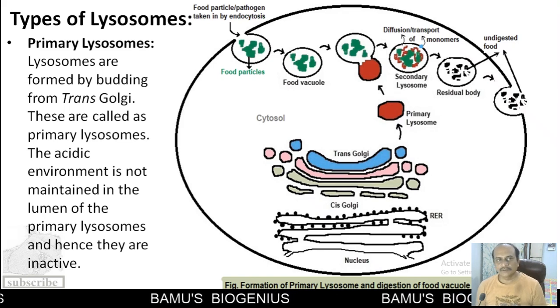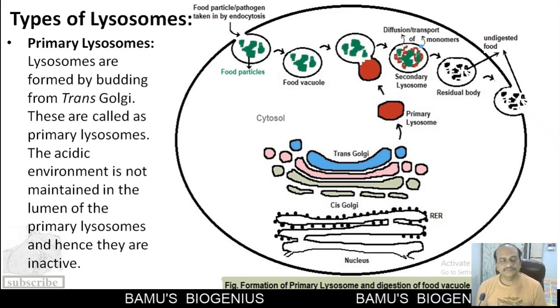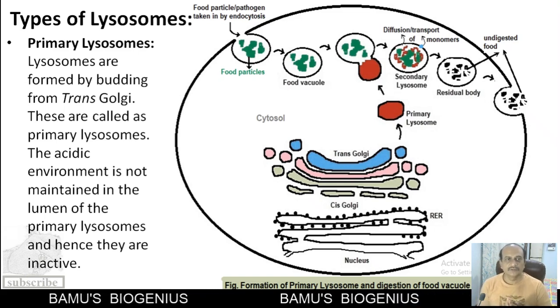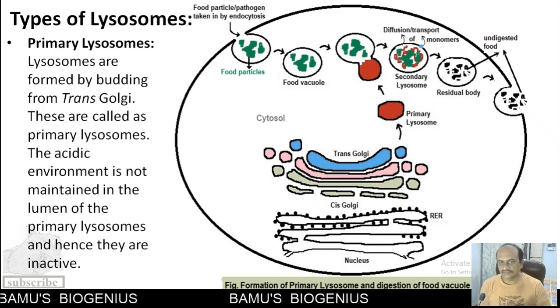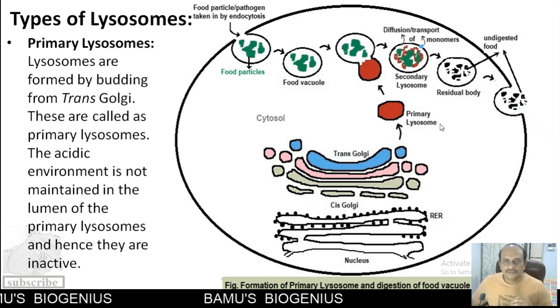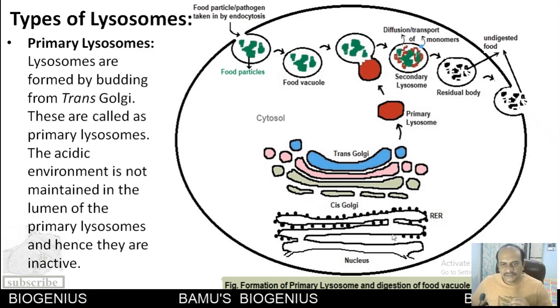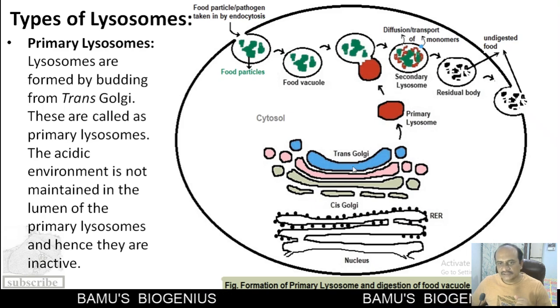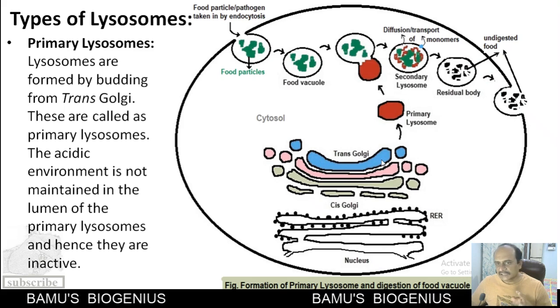Now, when we talk about types of lysosomes, there are three types. The first one is the primary lysosome. Lysosomes are formed by budding of the trans Golgi. See here, this is the nucleus, this is the RER, that means rough endoplasmic reticulum, this portion of the Golgi complex is called the cis Golgi, and this portion is called the trans Golgi.